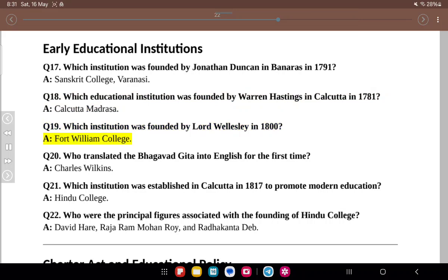A. Fort William College. Q20. Who translated the Bhagavad Gita into English for the first time? A. Charles Wilkins. Q21. Which institution was established in Calcutta in 1817 to promote modern education? A. Hindu College. Q22. Who were the principal figures associated with the founding of Hindu College? A. David Hare, Raja Ram Mohan Roy, and Radhakanta Dev.